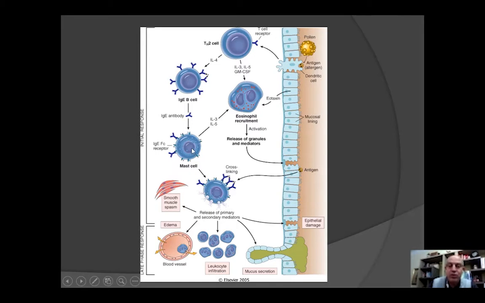IgE will bind to the mastocyte, and we will have release of histamine, leukotriene, and prostaglandin. All this with the eosinophils will provoke inflammation, mucus secretion by goblet cells, and damage of epithelial cells. It's very bad. We always try in this course to show the physiology as well as the pathology of these cells.